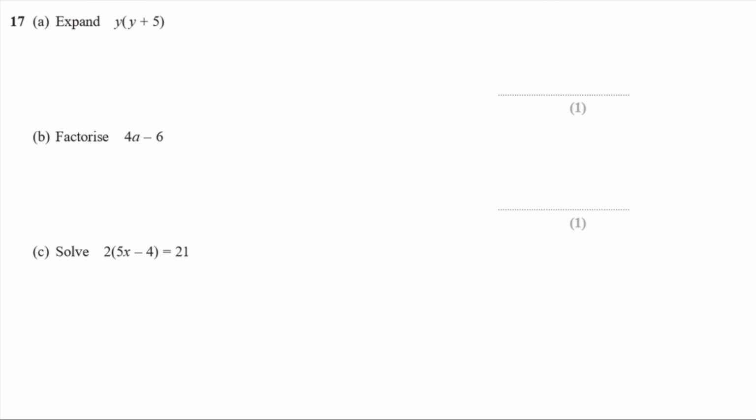Okay, question 17a, expand y plus 5. Okay, so I've got a bracket here that I want to remove. When I've got a single bracket, I just need to multiply everything inside the bracket with the thing outside the bracket. So first off, it's going to be y times y, which is y squared, and then y times 5, which is 5y. So that's just my answer, y squared plus 5y.